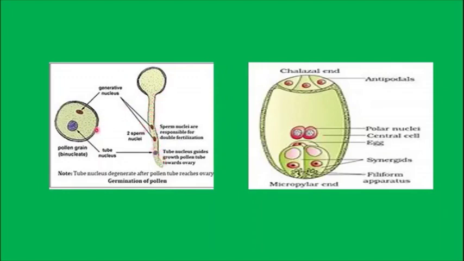Sometimes the pollen grains are shed at this two-cell stage, having one male gamete and the tube cell. But in some plants, the male gamete will divide into two to form two sperm nuclei. That is when the pollen tube germinates into the style, the male gamete will divide to give two male gametes. Please understand that. And this is the tube nucleus, which will help the male gametes to enter towards the ovary. This I have already told you, just for you to revise, which are the cells of the embryo sac.